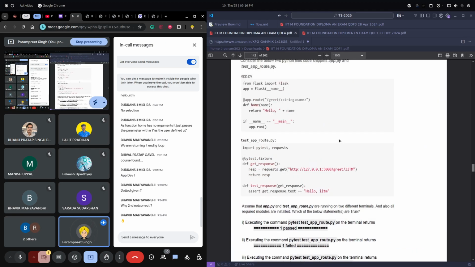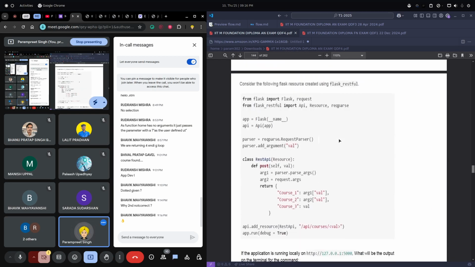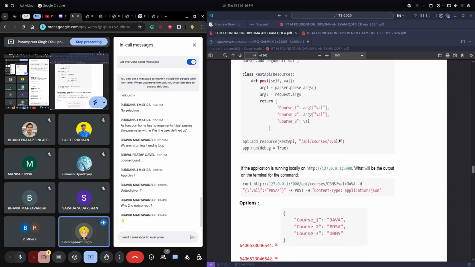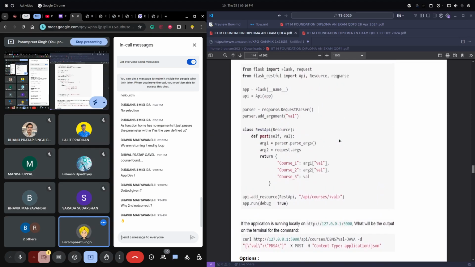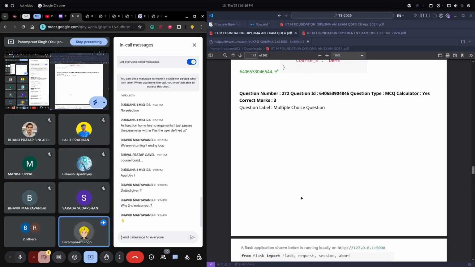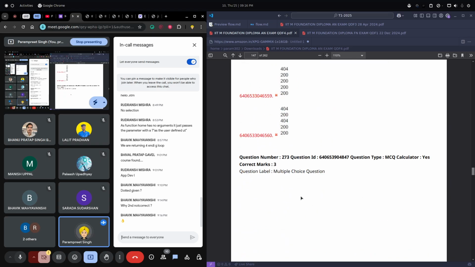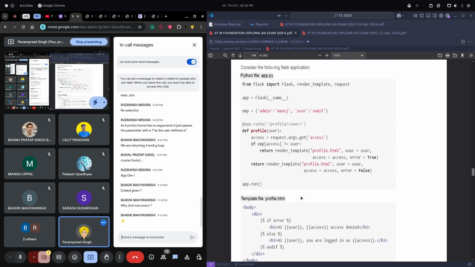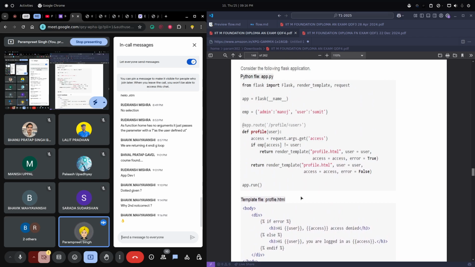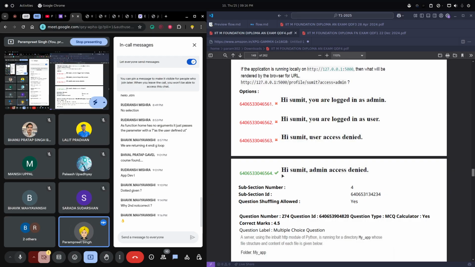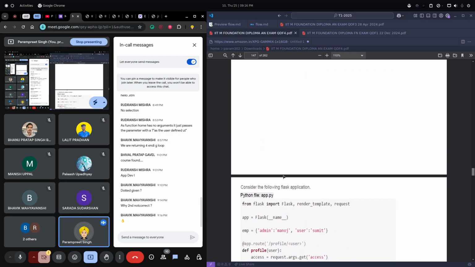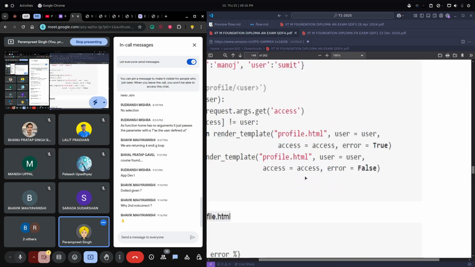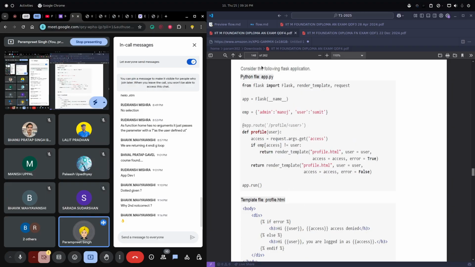So this is the same thing, and again the same thing, like we have created an API or something. All right, we have the template. This is an interesting question. Let's do this question and then we'll conclude the session. This is a Flask app we have defined with a profile.